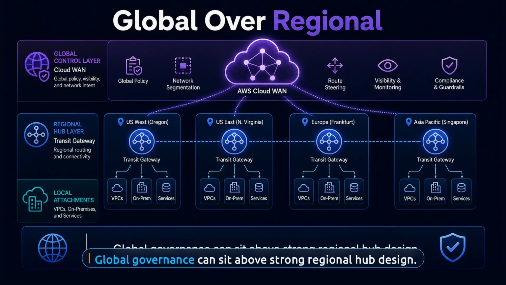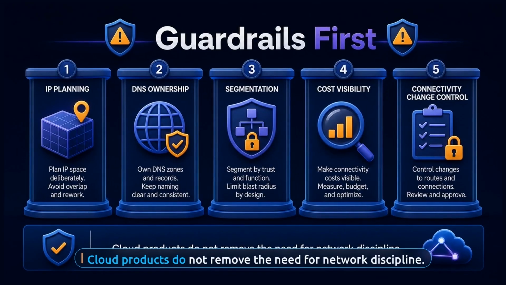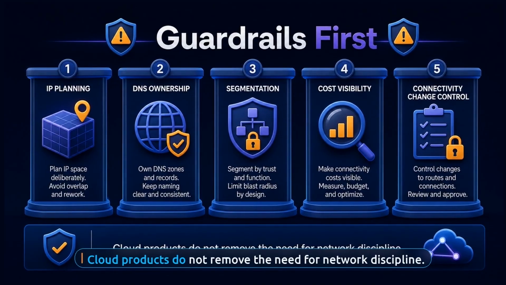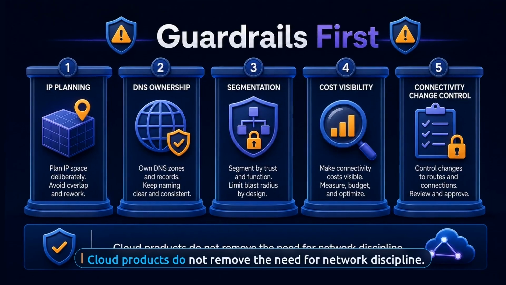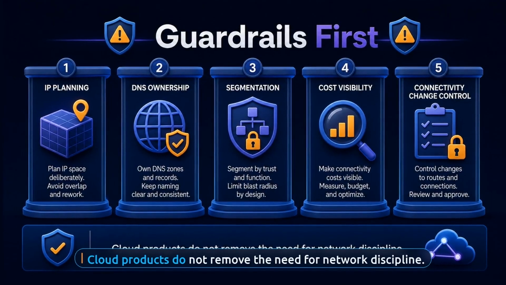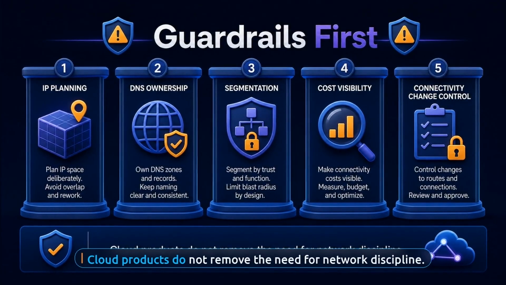No AWS service removes the need for sound network design. Overlapping CIDR ranges still matter. DNS ownership still matters. Segmentation still matters. Cost visibility still matters. And someone still needs clear authority over who can create, change, and approve connectivity paths.